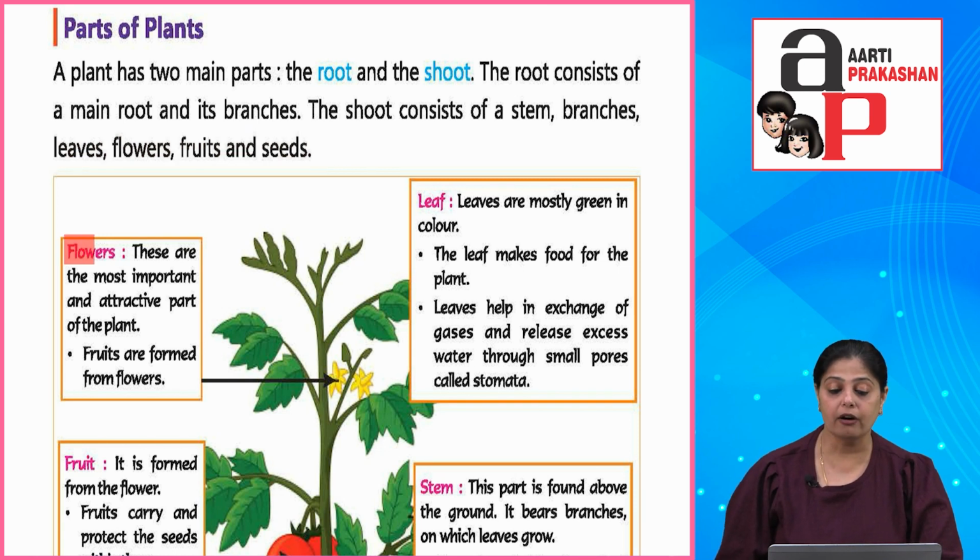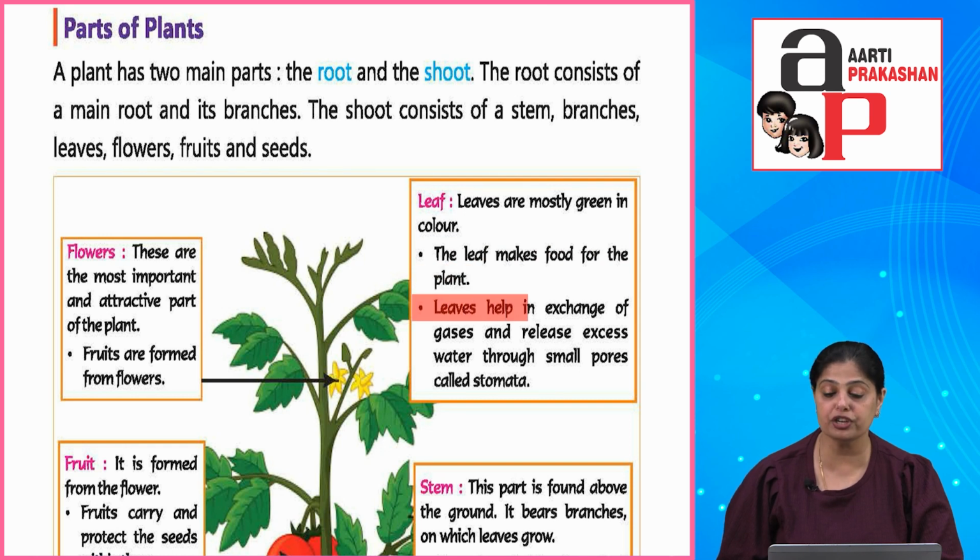Now, flowers. These are the most important and attractive part of the plant. Fruits are formed from flowers. Leaves are mostly green in color. The leaf makes food for the plant.